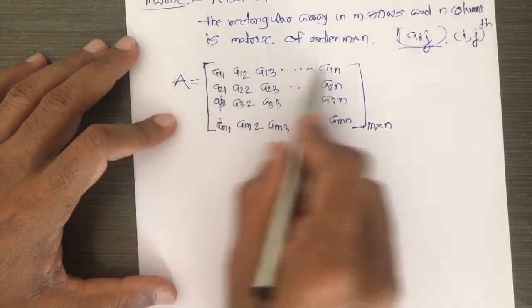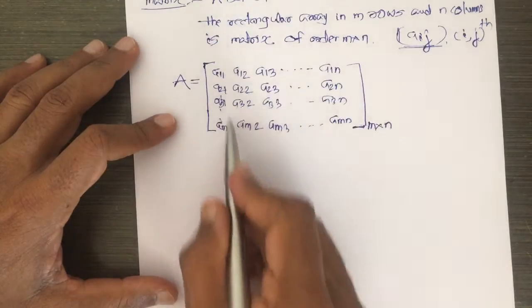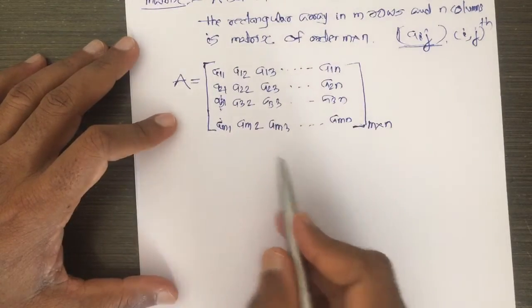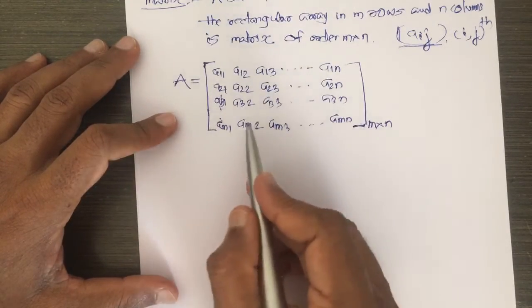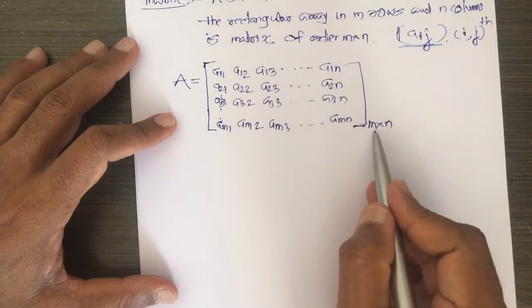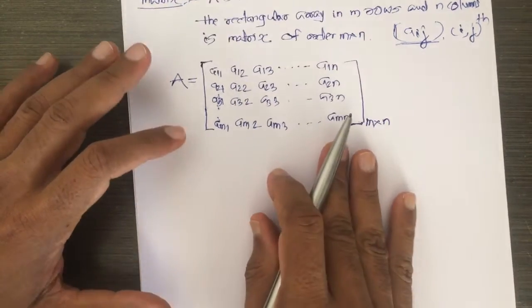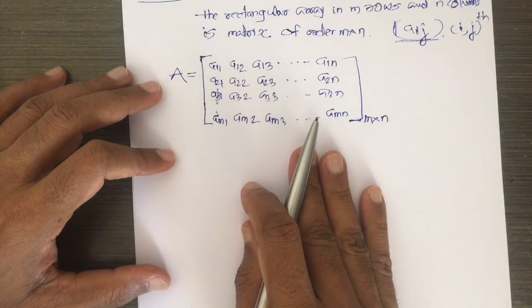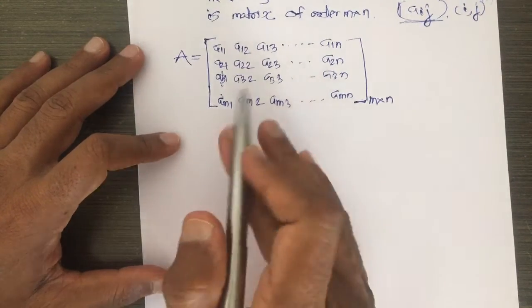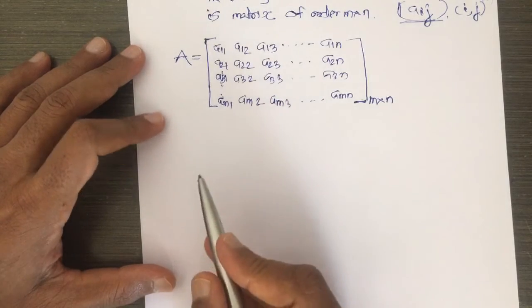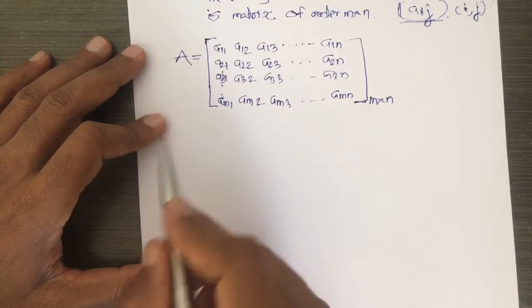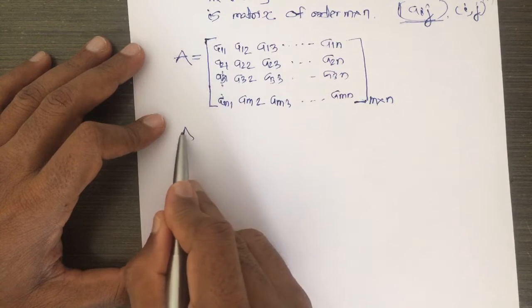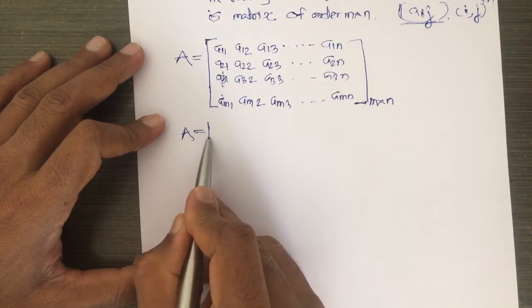Look here, there are m rows and n columns, and a matrix containing m rows and n columns is called a matrix of order m into n. This arrangement is called a matrix of order m into n, and this is the roster form. Now we write this in the set builder form.